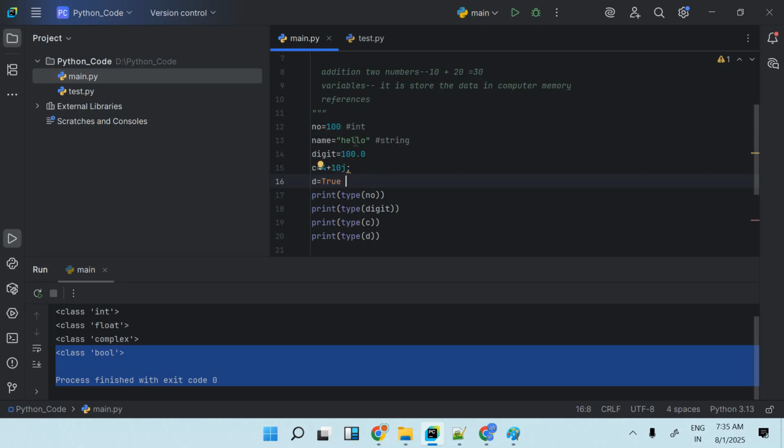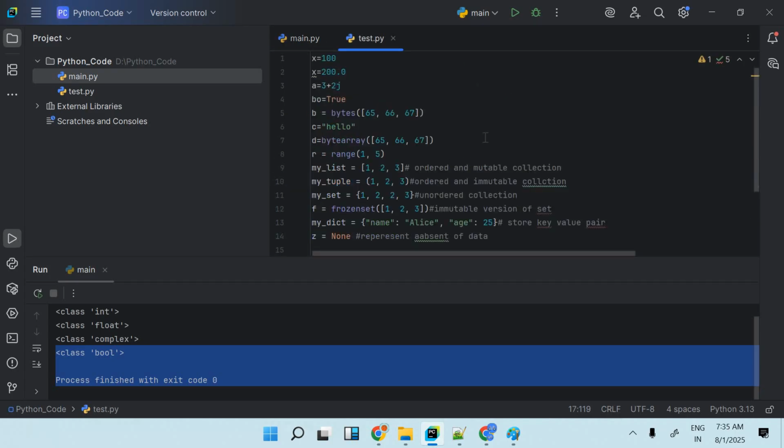So we have seen int, we have seen string, we have seen float, we have seen complex. Other than that, we have a different data type as well, which comes under the arrays category.